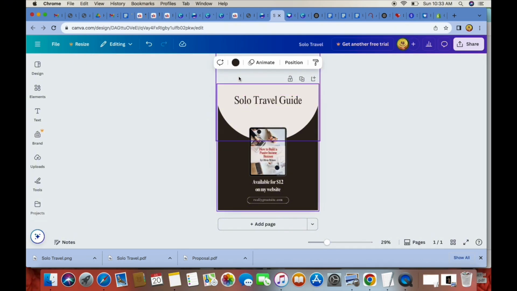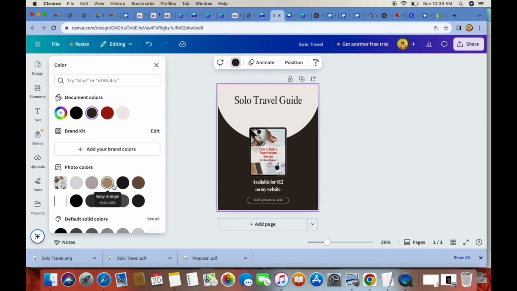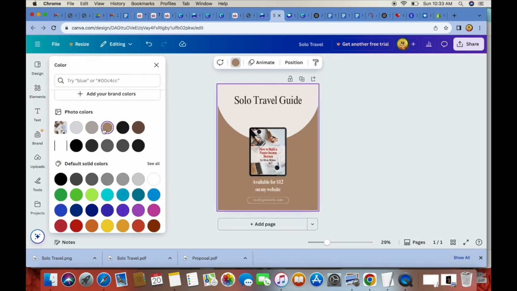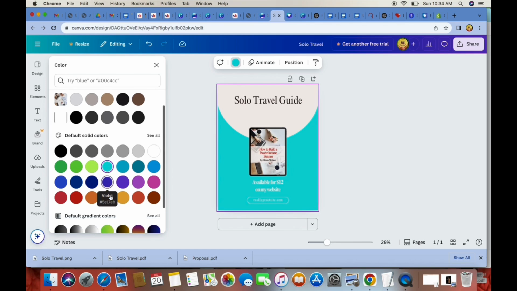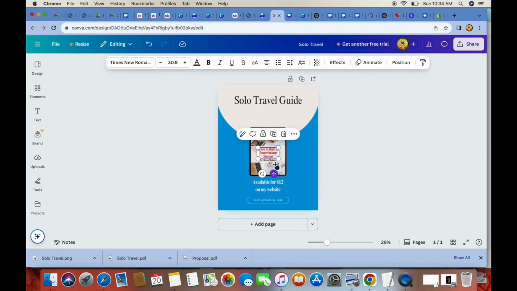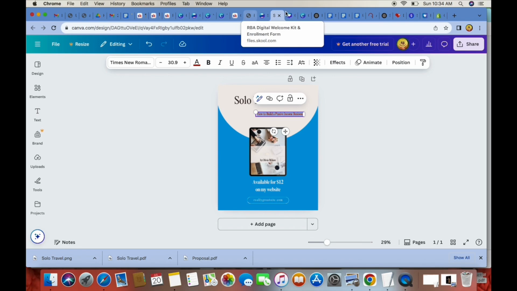And again, we can also change our colors, whatever your vibe is. If you are creating a brand, here is where you would definitely want to use your brand colors to design your ebook. And so what we'll do here is, this part I will just move up here, and I could use this for my subheader text, and we will go back and grab that from our document again.